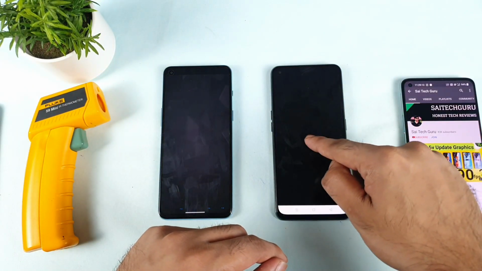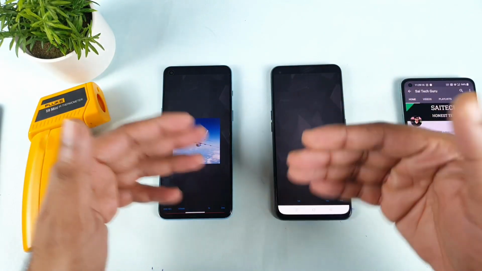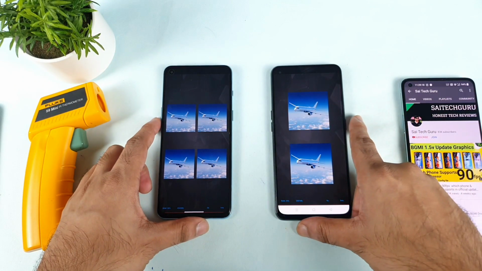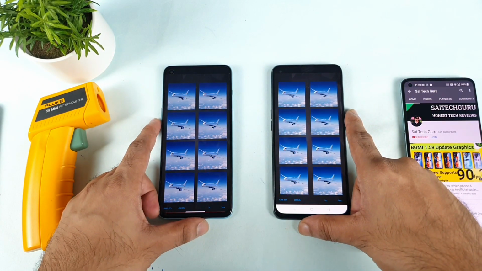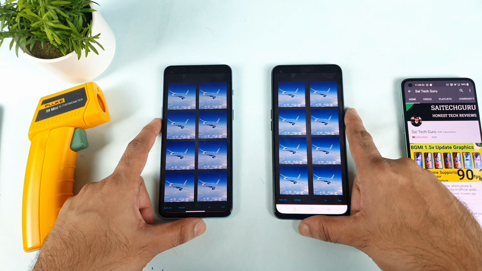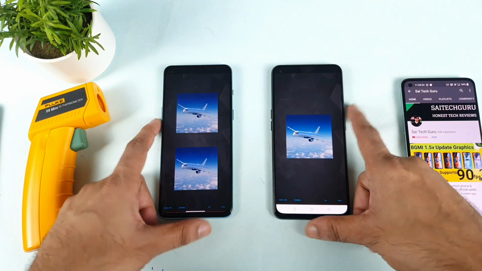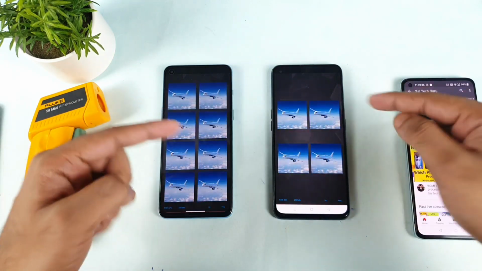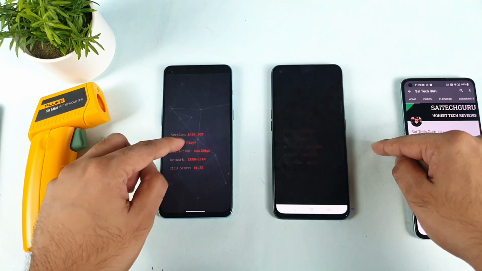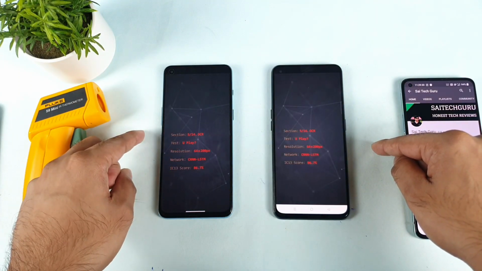There will be 14 different sections, 14 stages of this benchmark. Right now we're in the 4th stage, I think. As you can see, it measures the speed and the time taken to recognize these images. That is what it means. Right now we are going to the 5th stage.